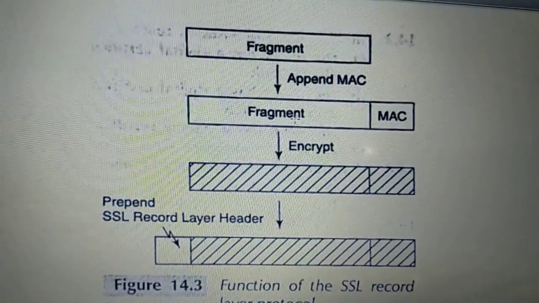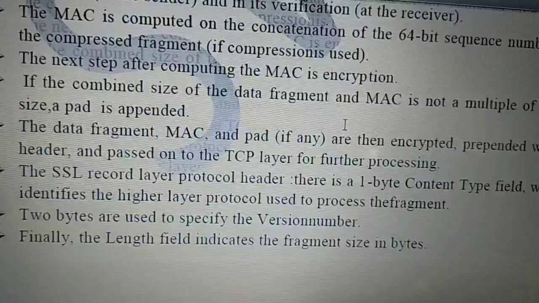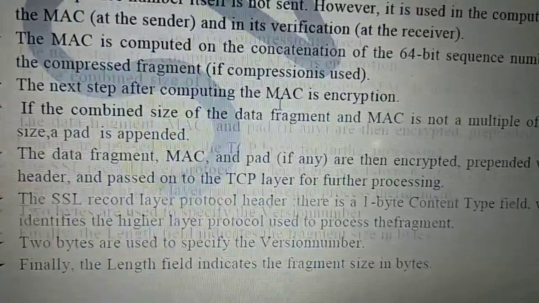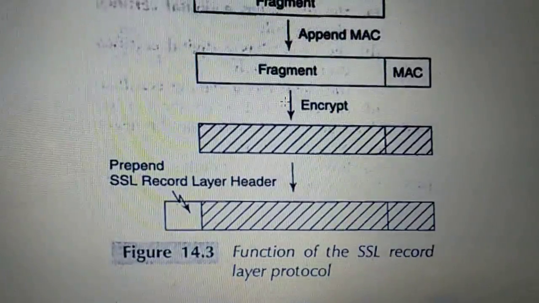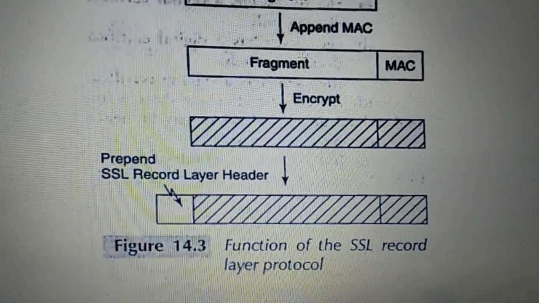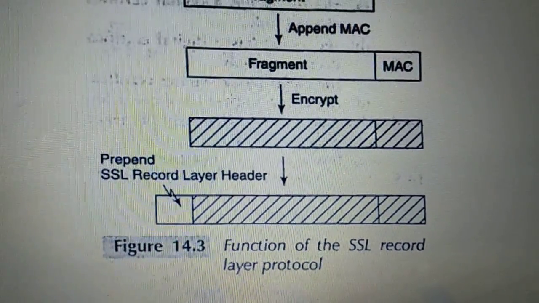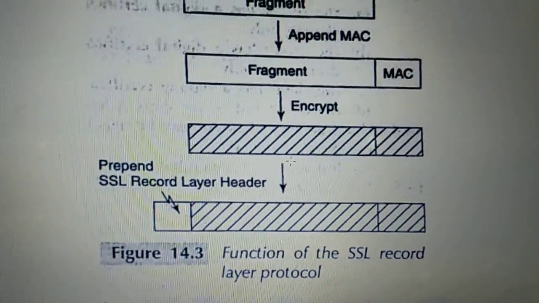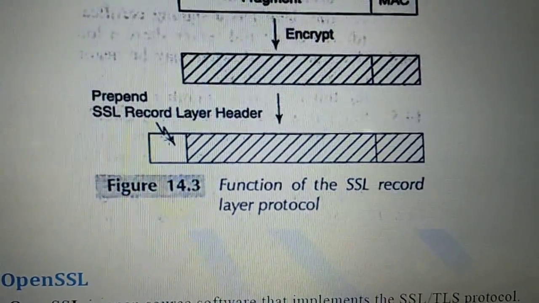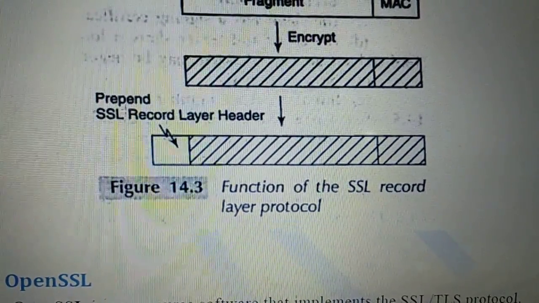For the fragments you compute the MAC, the message authentication code, using any of your MAC algorithms, which is already selected in your handshake protocol. Once the MAC is computed and appended, the whole fragment with MAC will be encrypted using the keys that were selected in the handshake. Then once it is encrypted, the header is added. What is this header? The header contains source, destination, address, other details, right?